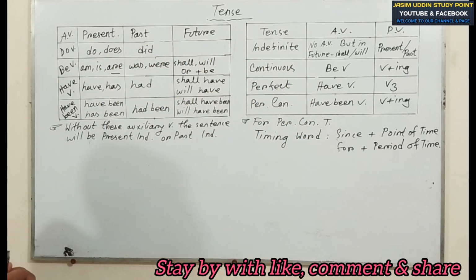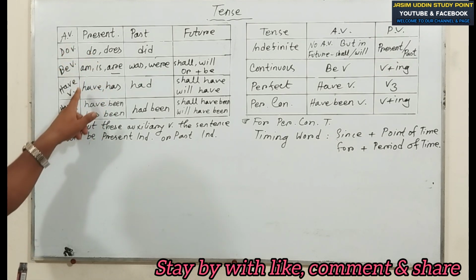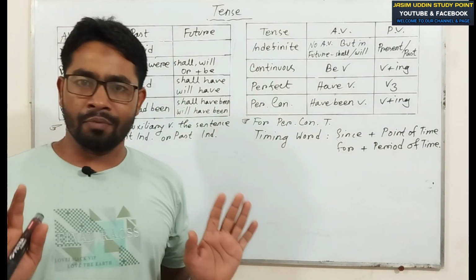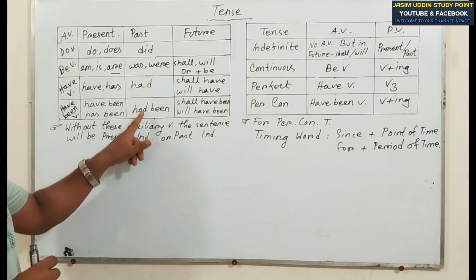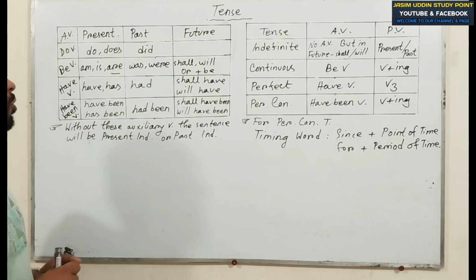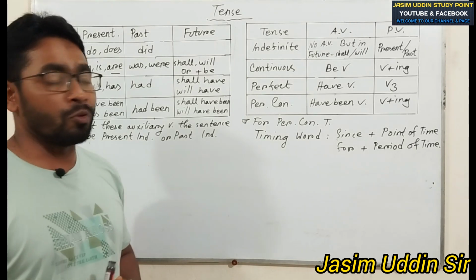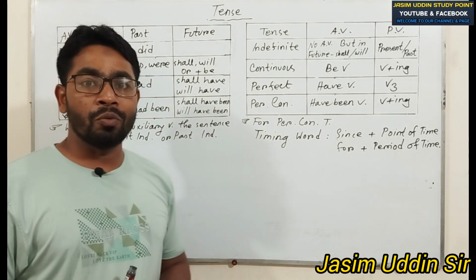If you see these types of verb in a sentence, that means do, does, am, is, are, or have, has, have been, has been, the sentence will be present tense. There is no confusion. If you see these types of verb, did, was, were, or had been in a sentence, the sentence will be past tense. If you see these types of verbs, shall, will, or shall be, shall have, will have been, the sentence will be future tense.